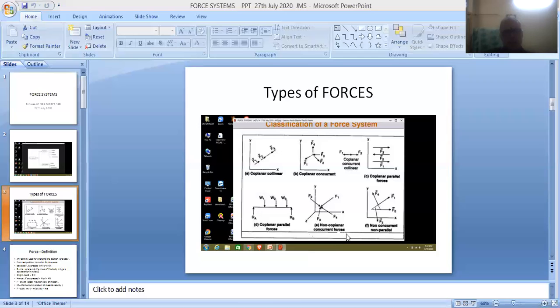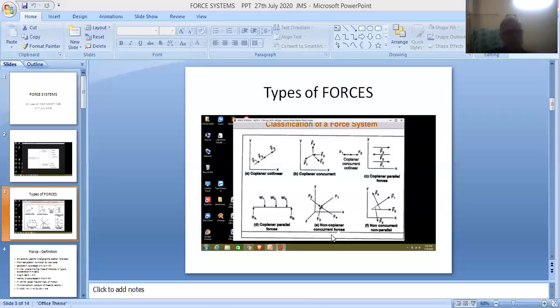However, all these forces are meeting at this one particular point. Still, they are called concurrent forces. So they are lying in different planes and they are meeting at one particular point. They are acting at one particular point. Therefore, friends, they are called non-coplanar concurrent forces.